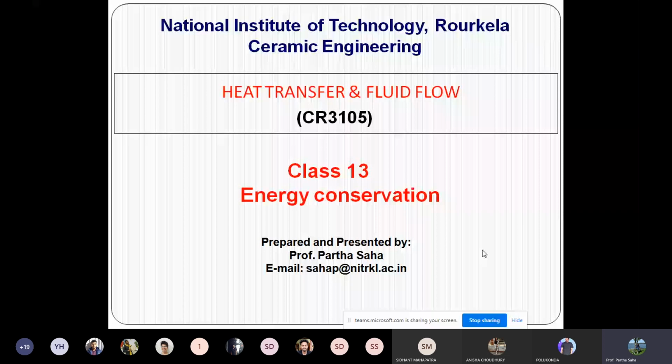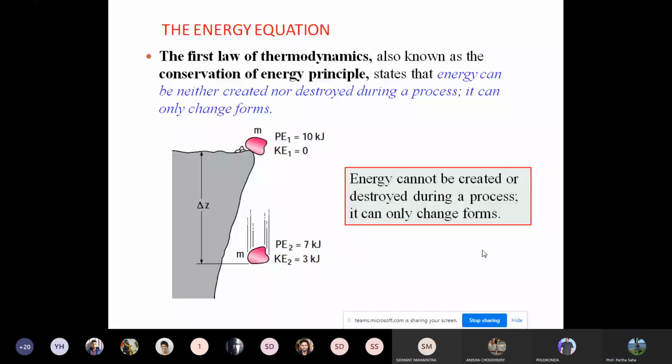So let us first examine what the energy equation is. Actually, energy cannot be destroyed, or it actually changes its form from one type of energy to another. According to the first law of thermodynamics, it can neither be created nor destroyed. As you can see, a stone falling from the top has a potential energy of almost 10 kilojoule. If it comes down to the ground, the potential energy decreases, and after a certain distance is traversed, the potential energy is converted into kinetic energy. The total energy remains constant. This is the basic concept of energy conservation.